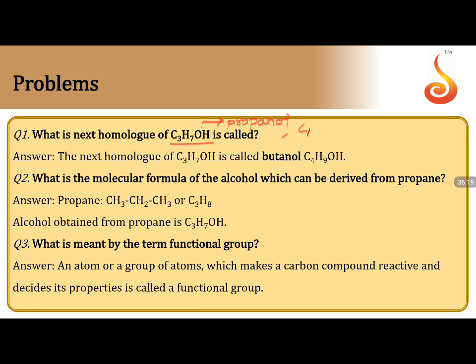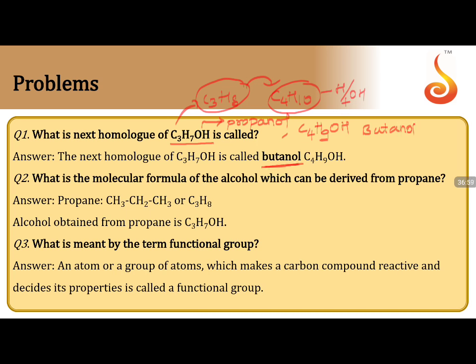That means it becomes C4H9OH. Sir, how did we write that? Just write CnH2n+2. C4H10 is the next, butane. This is coming from C3H8, propane. So the next homologue will be C4H10. Remove a hydrogen from it and replace it with OH. So C4H10 becomes C4H9, adding OH. Now this is butanol. So the name is butanol.